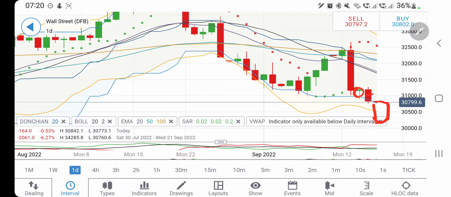So take your trades accordingly. Trade with the stop loss, trade with the trailing stop loss. Go short below 3750, go long or buy Dow Jones above 3850. Till 31,000 and 31,050 levels, it is going to have stronger resistance. It can reverse any point of time. On the downside, yes, 3700 is a level which you should watch out for. Below 3700, you may see a good drop for 3500, 3400 levels. Take your positions accordingly. Take your trades accordingly. Trade with the stop loss. Trade with the trailing stop loss.